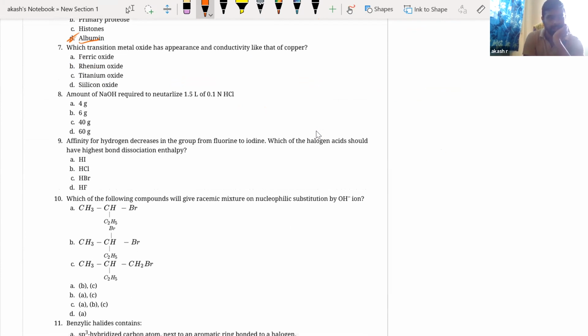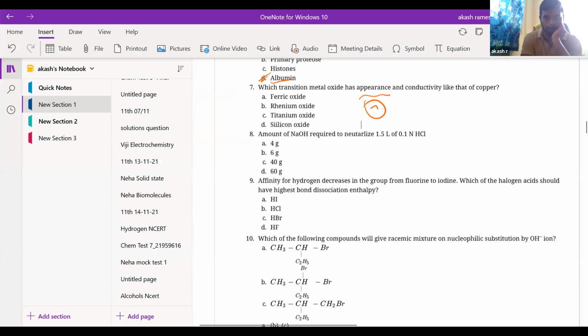Next, which tungsten metal? This question was changed, I guess. What was the seventh question? Can someone tell me what the seventh question was? First of all, is this the question paper which I'm discussing? Did you write it yesterday? People, is this the question you wrote yesterday?